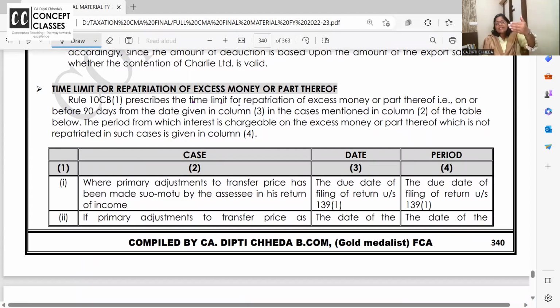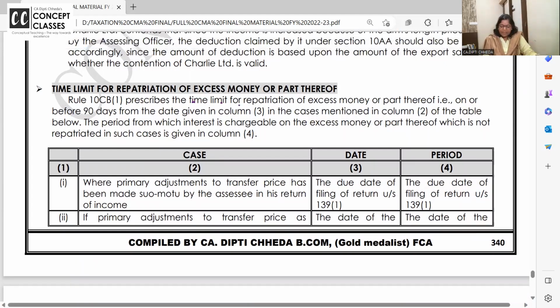repatriation. As we said, excess money should be repatriated in India on or before 90 days from the date in the third column. From where you come to know, within 90 days it should be repatriated in India, and the period from which interest is chargeable on the excess money or part thereof which is not repatriated is given in column 4.